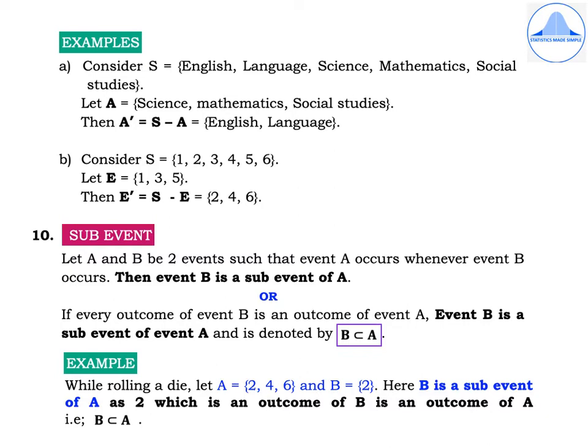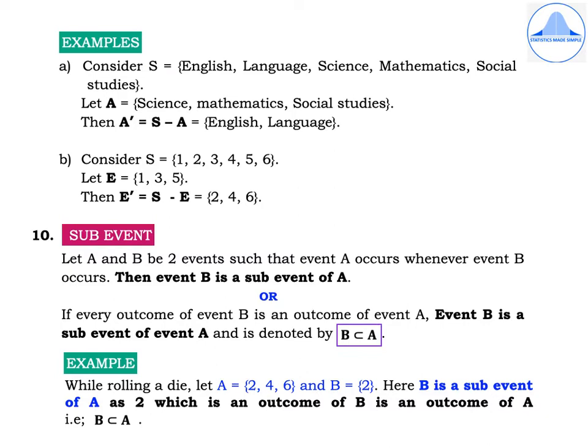The first example, consider the sample space S equal to various subjects like English, language, science, mathematics, social studies. I will define an event A as {science, mathematics, social studies}. Then A dash will be equal to S minus A. This will contain outcomes which are present in S but not in A, that is English and language.